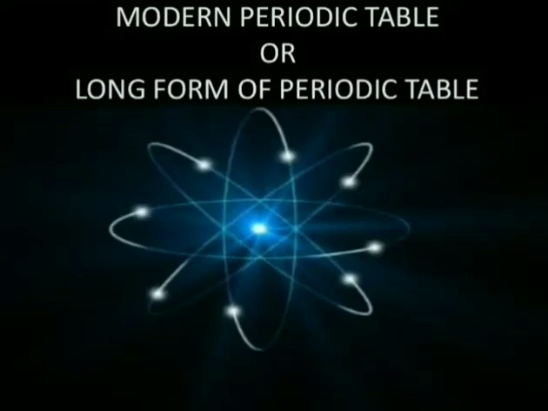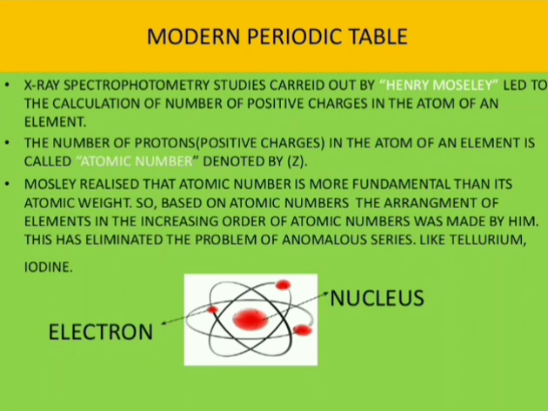Hello everyone. In this video, let us learn about the modern periodic table, which is also known as the long form of the periodic table. British chemist Henry Moseley carried out X-ray spectrophotometric studies of atoms, and he calculated the number of positive charges in an atom.